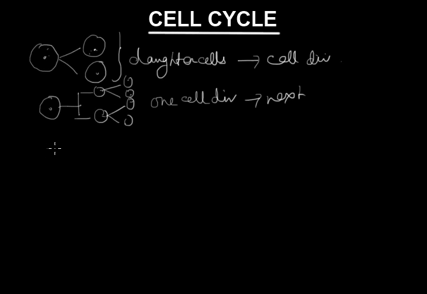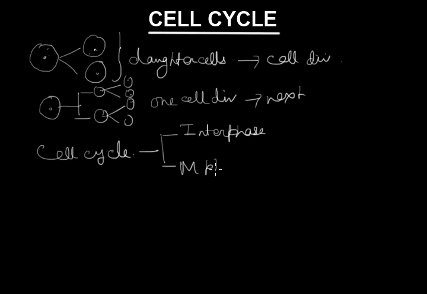So, the cell cycle actually has two important stages. One is known as interphase and another is known as M-phase.